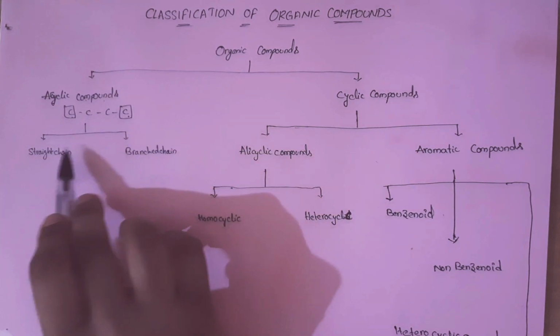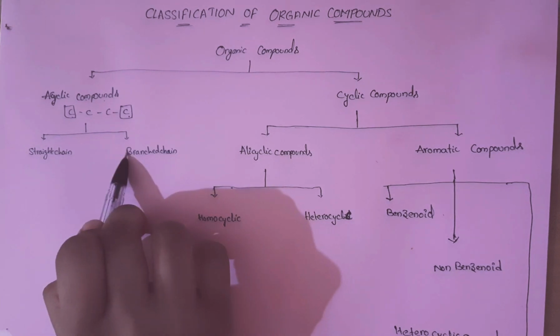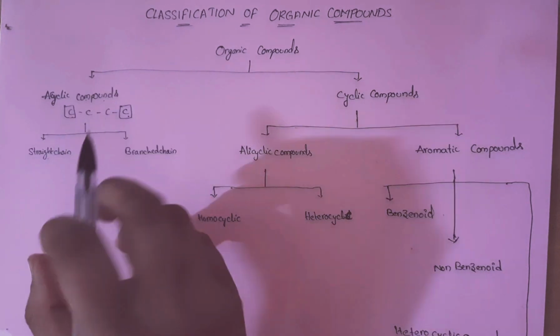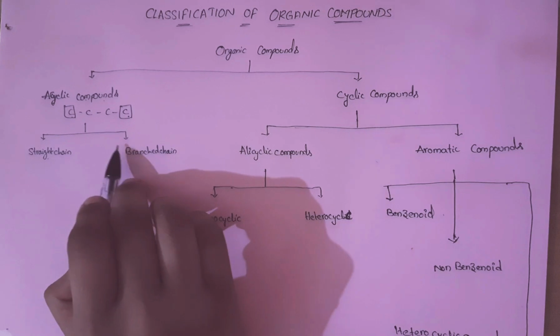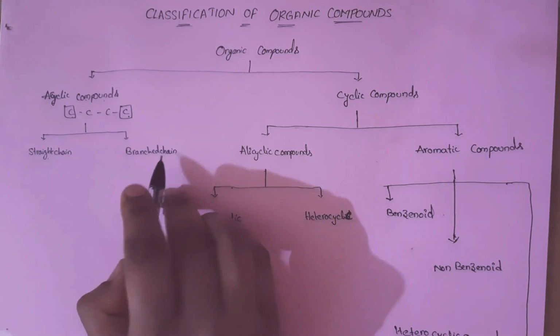Acyclic compounds are again divided into two types: straight chain compounds, or continuous chain compounds, and then branched chain compounds.